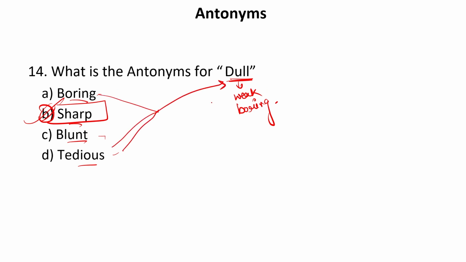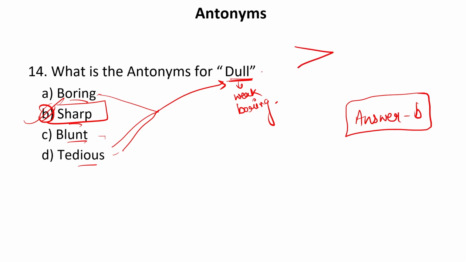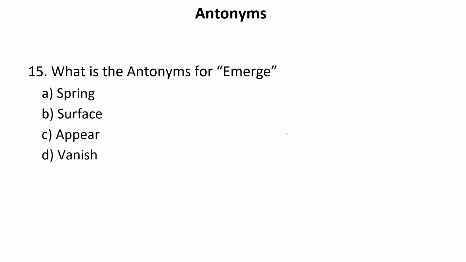These words depict the meaning dull. So our answer is B. That is sharp. Dull means which has no edges, whereas something which has edges is known as sharp. Now let us move to the next one.